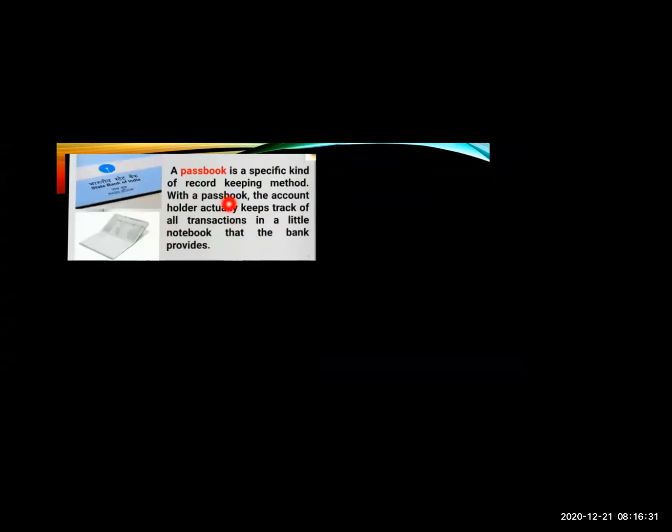the account holder, means the person who has opened the account, gets the passbook from the bank. So in this book, whatever transactions they are doing with their account, like withdrawing, means removing money from their account, or depositing, means investing some money, all that is mentioned in this book with the specified date, on which day they have taken out money, on which day they have invested money.